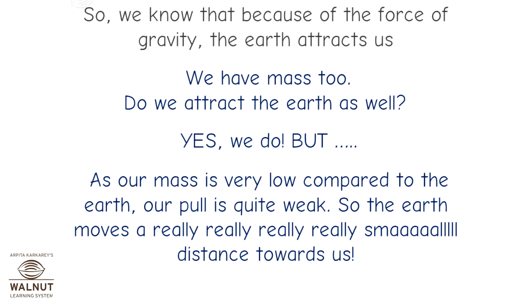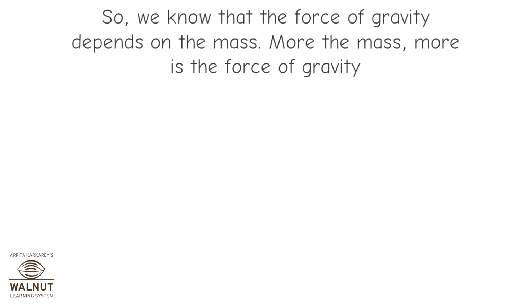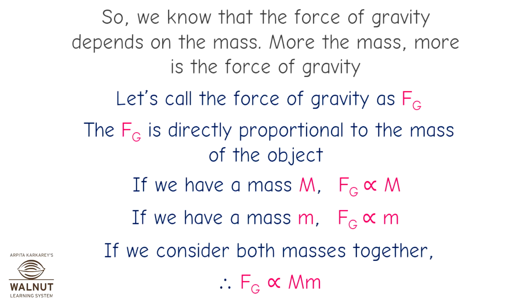So the Earth moves a really small distance towards us. So, we know that the force of gravity depends on the mass. More the mass, more is the force of gravity. Let's call the force of gravity as Fg. The Fg is directly proportional to the mass of the object.